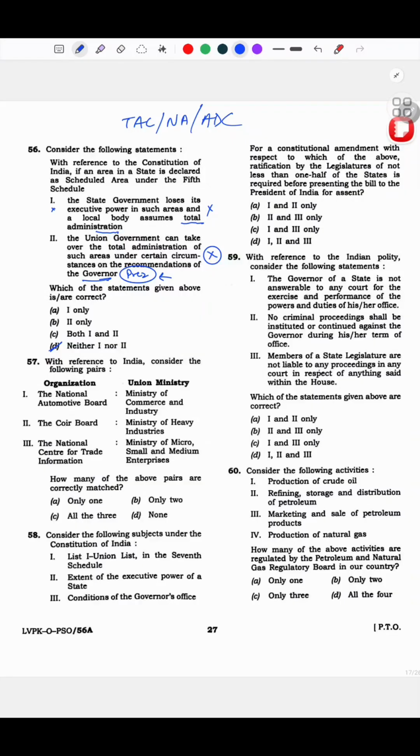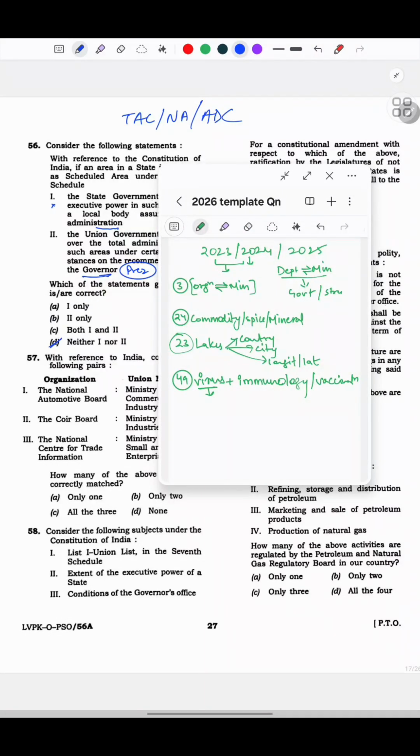Now this, see again, this is basically organization and union ministry, right? Now look here, we had this pattern. This is again a pattern here.